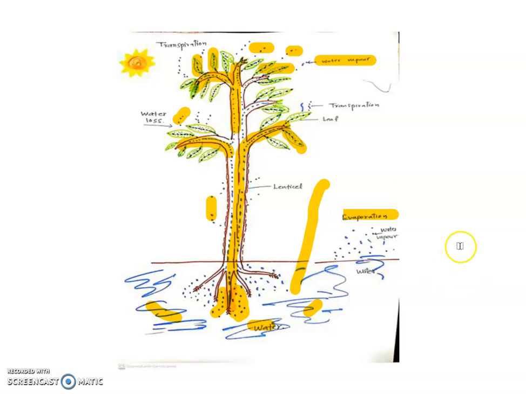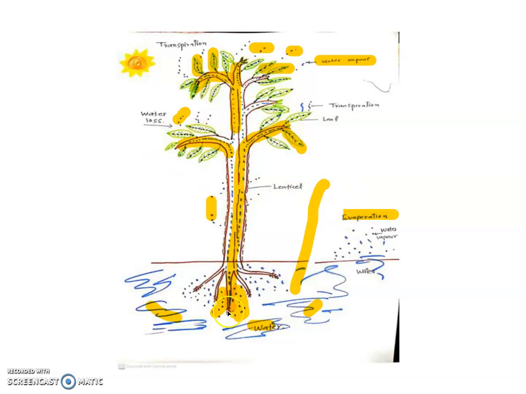When water is lost in the form of water vapor, this process is called evaporation. We can observe evaporation in a river, in a pond, in a lake, in the oceans, or on land, in the soil also. This water evaporates and is lost in the form of water vapor. This is called evaporation.